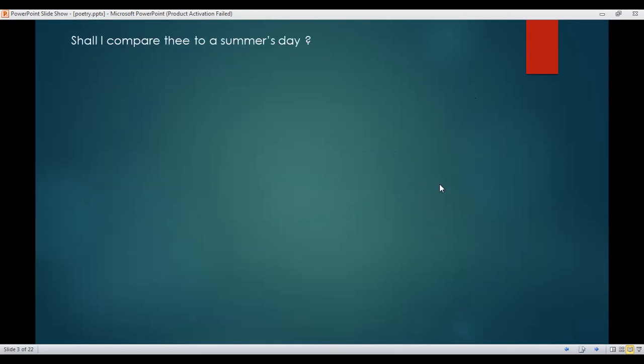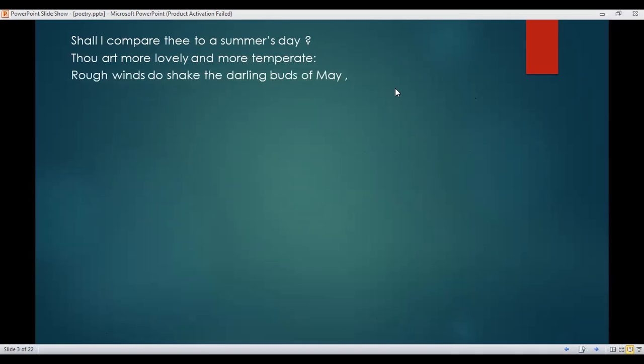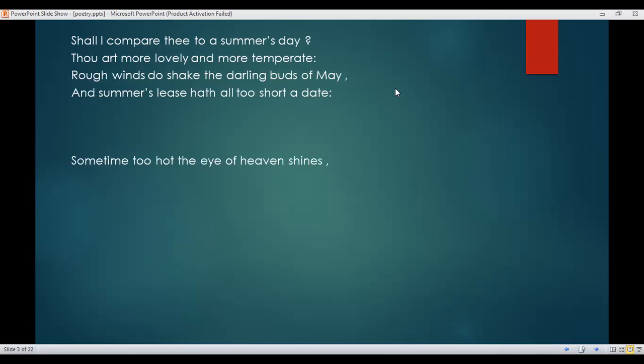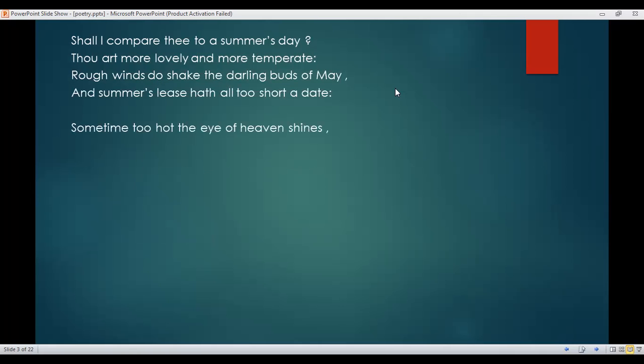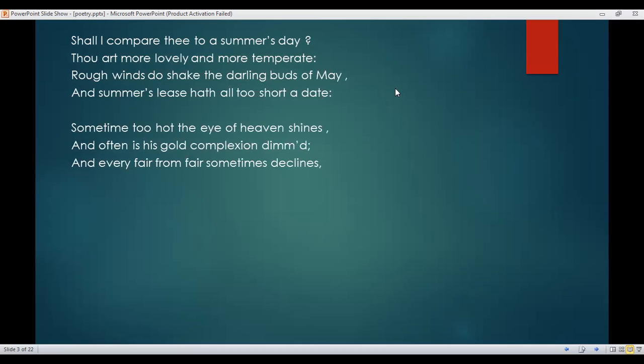Now let's read the poem. Shall I compare thee to a summer's day? Thou art more lovely and more temperate. Rough winds do shake the darling buds of May, and summer's lease hath all too short a date. Sometime too hot the eye of heaven shines, and often is his gold complexion dimmed. And every fair from fair sometime declines, by chance or nature's changing course untrimmed.